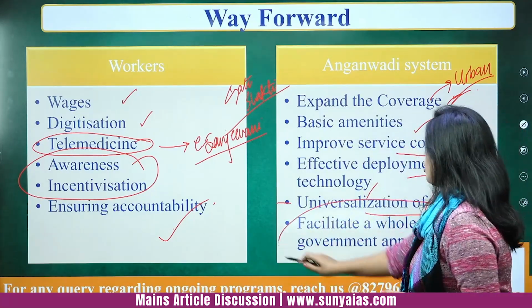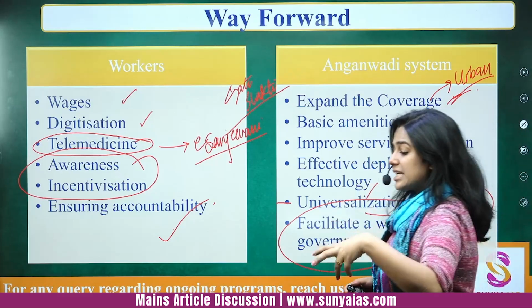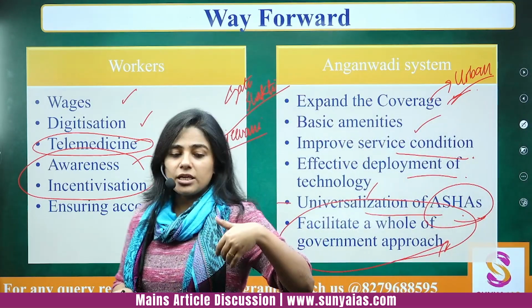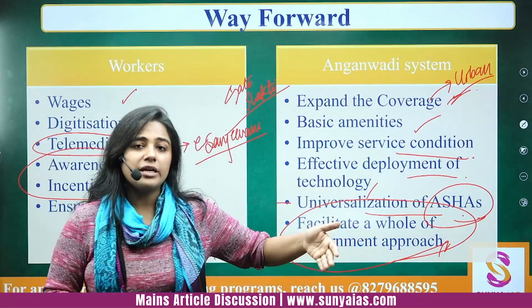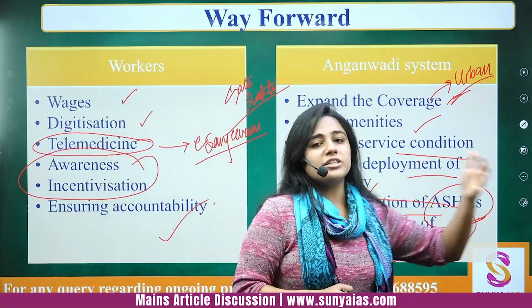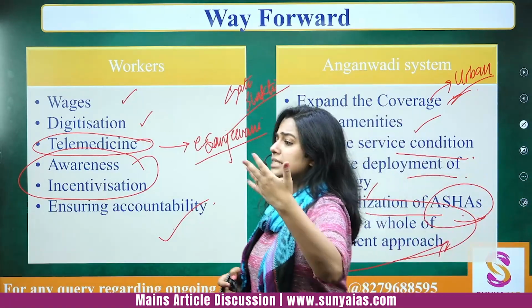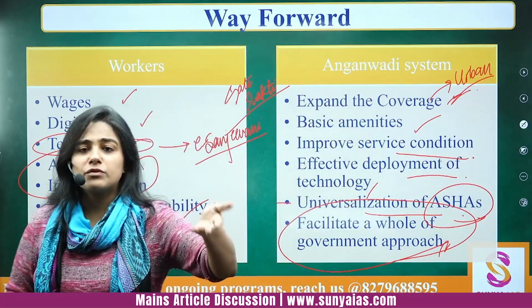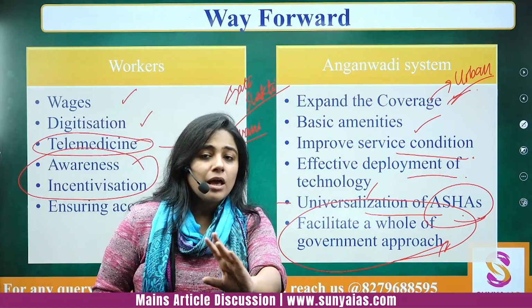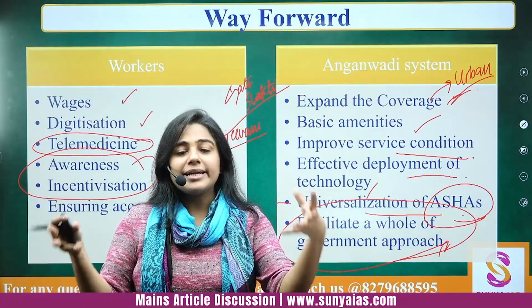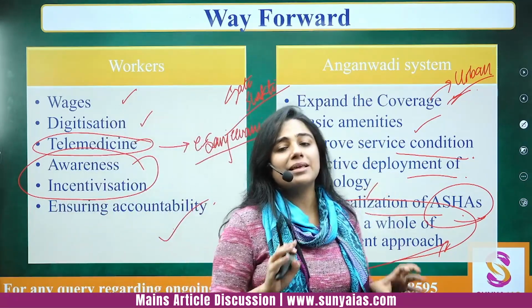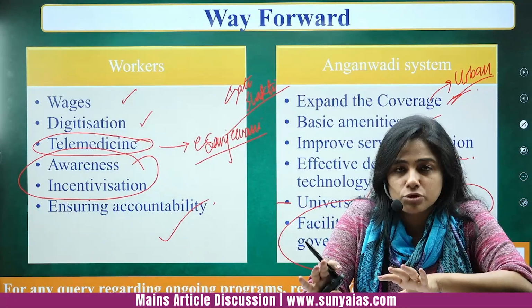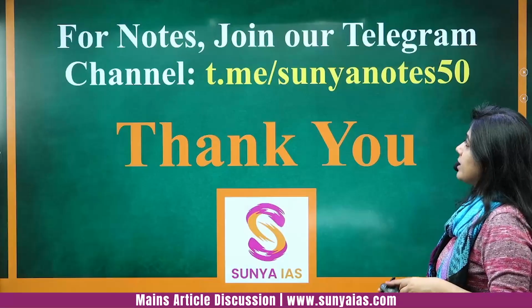Similarly, whole of government approach should be there, in the sense that it should not be that the Sarpanch has a different vision for the Anganwadis, then the SDM has a different vision, then the block development officer has a different vision, MLA has a different vision, MP has a different vision. No. The entire government structure should align so that the final result is coming. That is called whole of government approach. Okay, I hope you understand that.